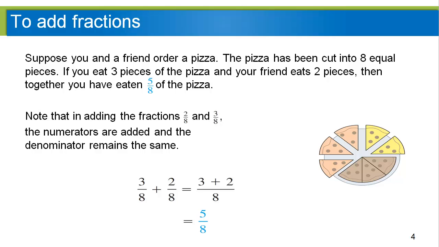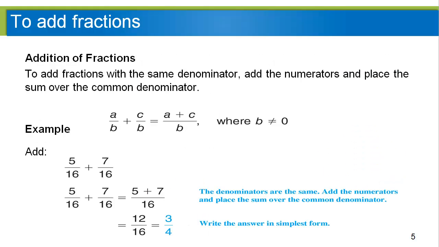Remind ourselves of what a fraction means. All right, if a pizza is cut into 8 equal parts and you eat 3 and then your friend eats 2, haven't you eaten a total of 5 pieces of pizza out of all 8, right? You've eaten 5/8 of it, and there's your 3/8 that you ate plus the 2/8 that your friend ate, gives you the 5/8 total that the two of you ate. And that's really easy when you have common denominators, right?